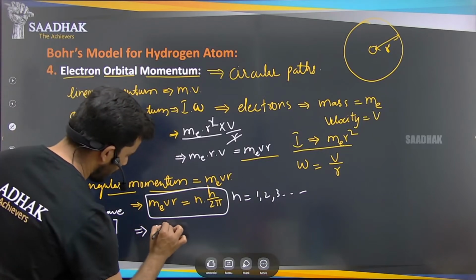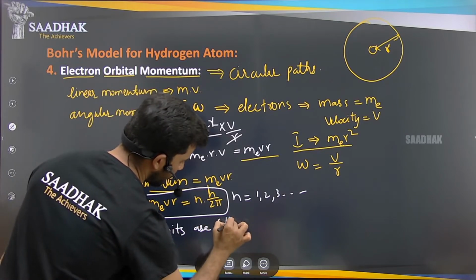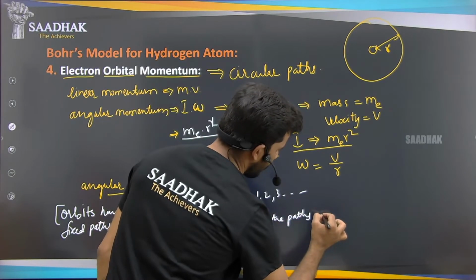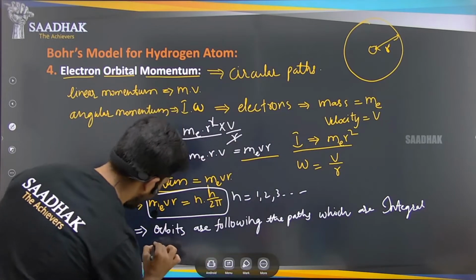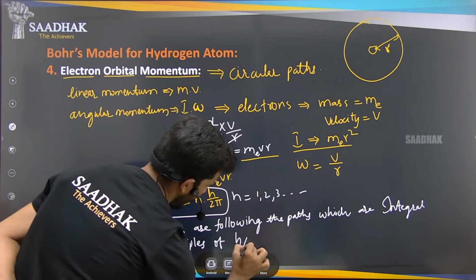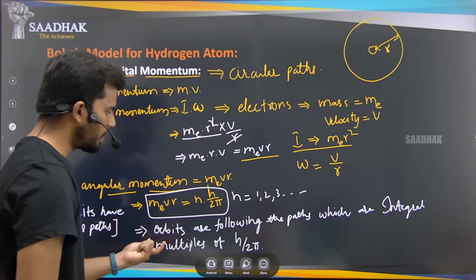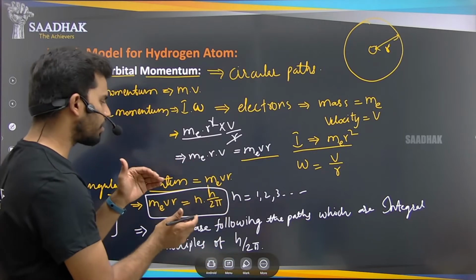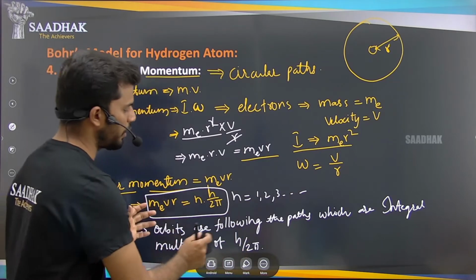So the orbits are following paths which are integral multiples of h by 2 pi, which means each orbit has a fixed path. The electrons will only change between energy levels that are integral multiples of h by 2 pi.